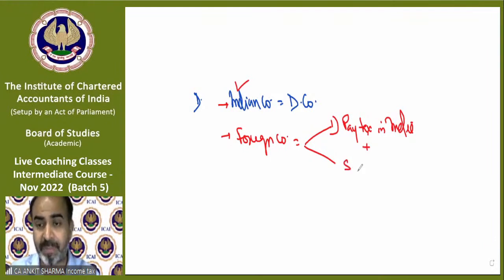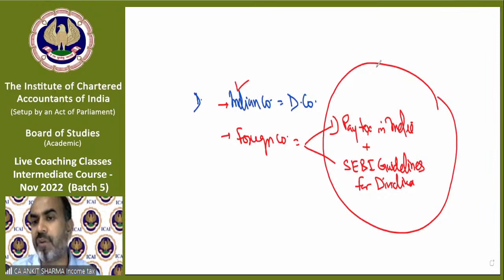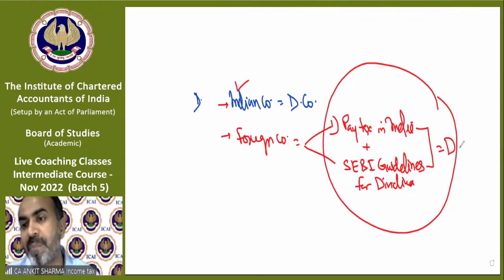That means it follows SEBI guidelines for dividend distribution, etc. So if any foreign company fulfills these two conditions, then that foreign company will also be treated as a domestic company.